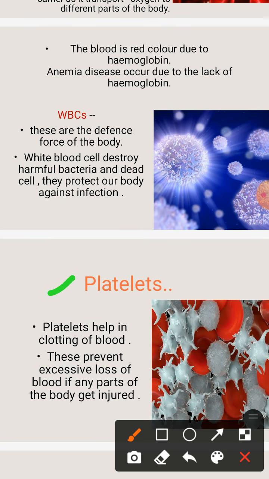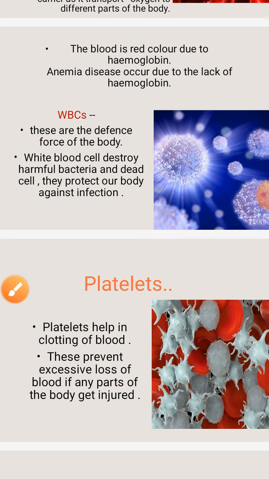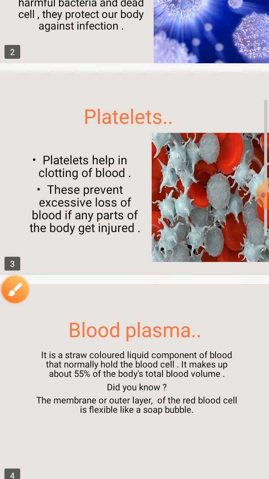Then platelets. Platelets help in clotting of the blood. Whenever any part of our body gets injured, the platelets form a clot of blood, and this prevents excessive loss of blood from that part. So this prevents excessive loss of blood if any part of the body gets injured. These platelets are also very helpful for us.